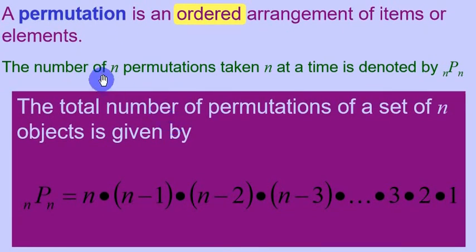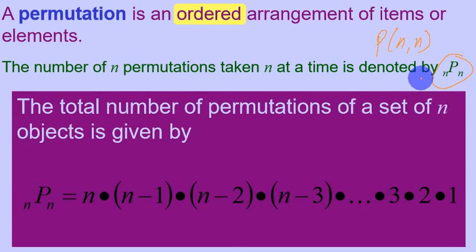So we say that the number of n permutations taken n at a time is denoted by nPn. Sometimes it is also denoted as P sub n like this, or sometimes it's like this because this is the one that calculators would have.